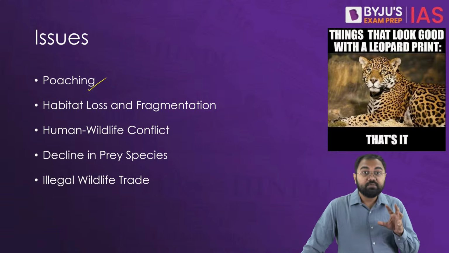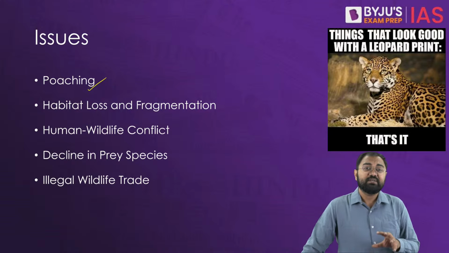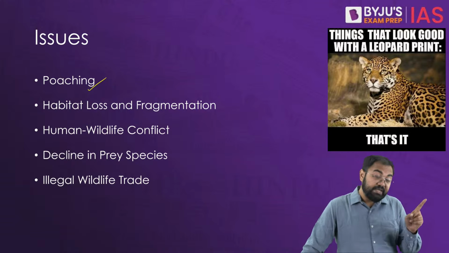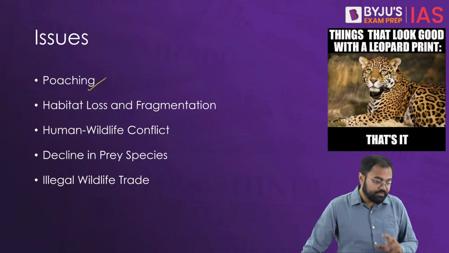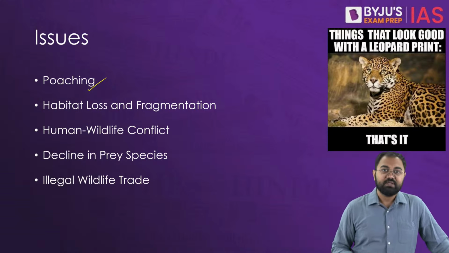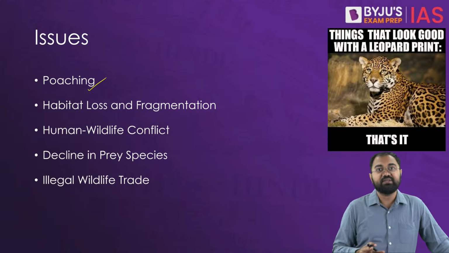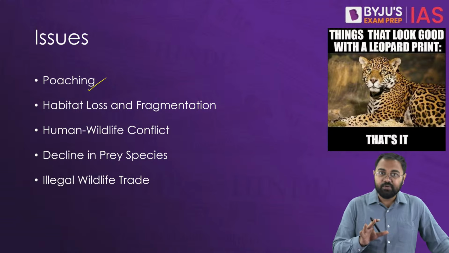Leopards are very often hunted for their skins, their bones, and other body parts which are very highly valued in the illegal market. So they are being poached for a variety of reasons, whether it is about their skins or bones or other body parts, or even for meat or traditional medicine. There are all these things.